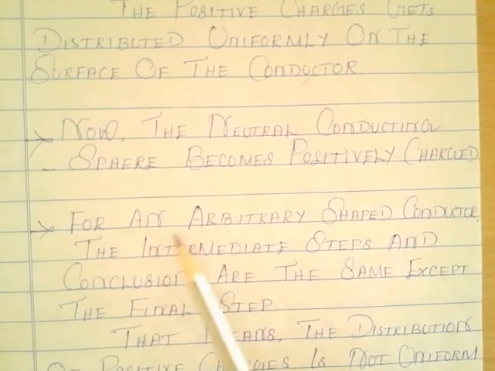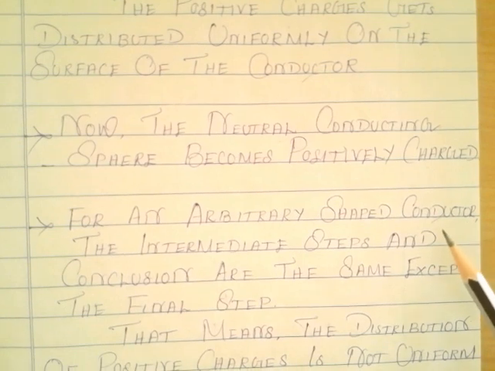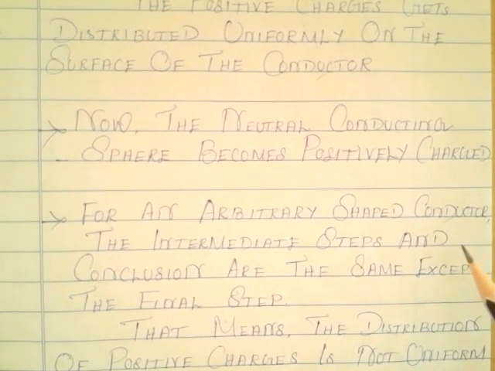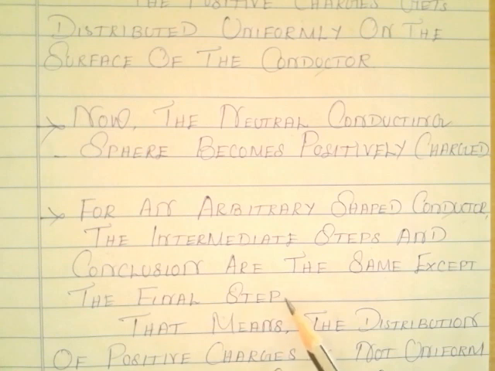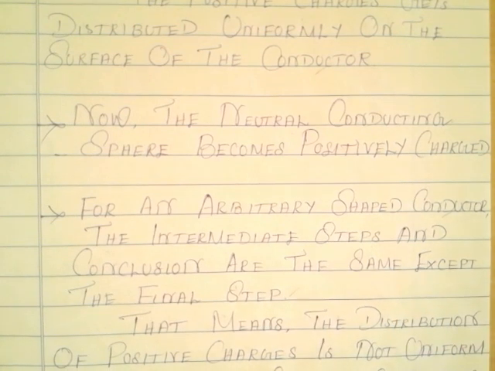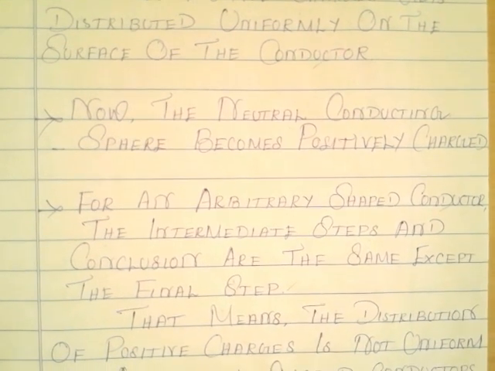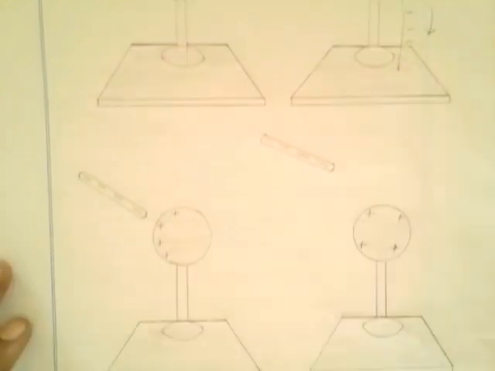For arbitrary shaped conductors, that means non-uniform or irregular shaped conductors, the intermediate steps and conclusion are the same except the final step. What is this final step?